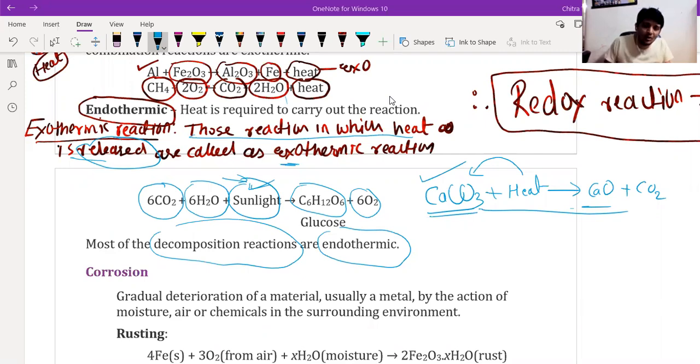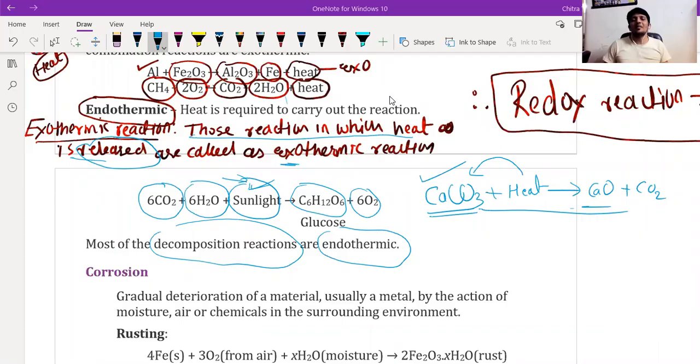Now the next question is for Himanshu. Sir, heat is also required for burning the crackers. See, that is to initiate the process only. Sir, in that, heating is required to make the reaction, plus heat is also produced. No, see what happens.